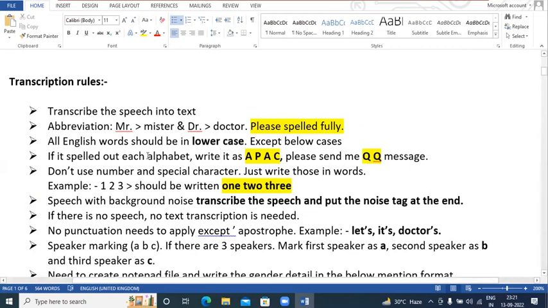So if the speaker is speaking alphabets, we need to write like this. It means if the speaker says APAC, you will write it in capital letters with a space.